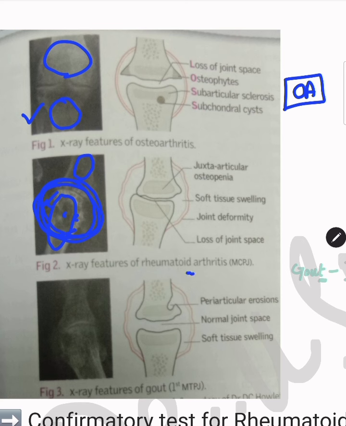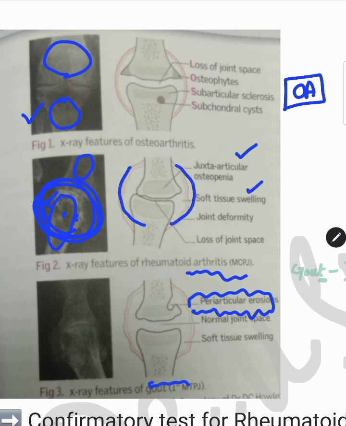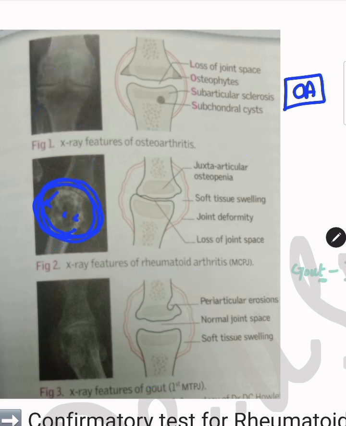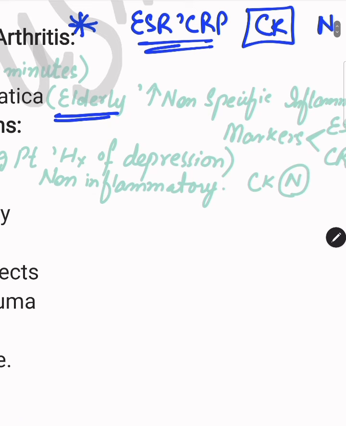So in the case of rheumatoid arthritis, and also in the case of gout, you will find periarticular erosion. These are the erosive diseases. Juxta-articular osteopenia, there is soft tissue swelling. Here you can see the soft tissue swelling, joint deformity, and the loss of the joint space. This is a very important concept of rheumatoid arthritis.